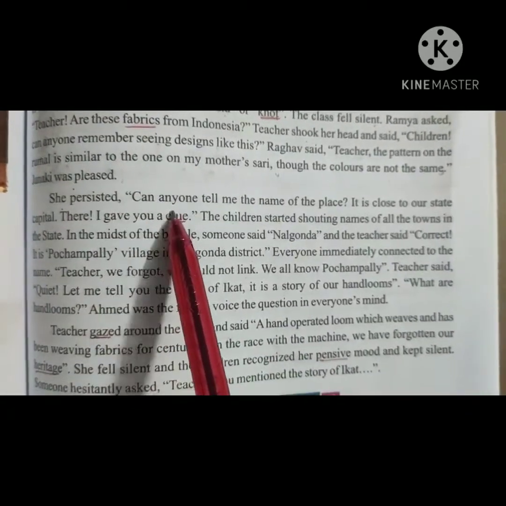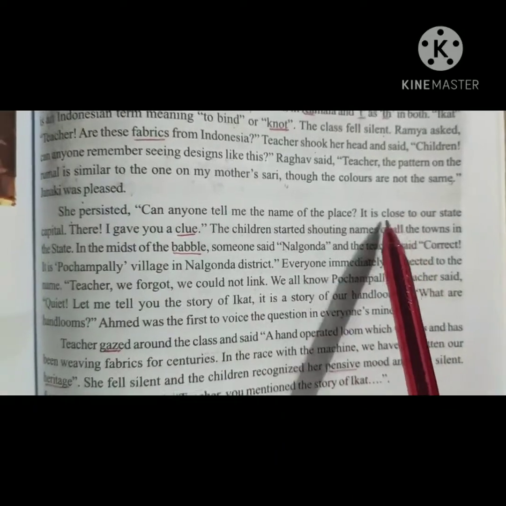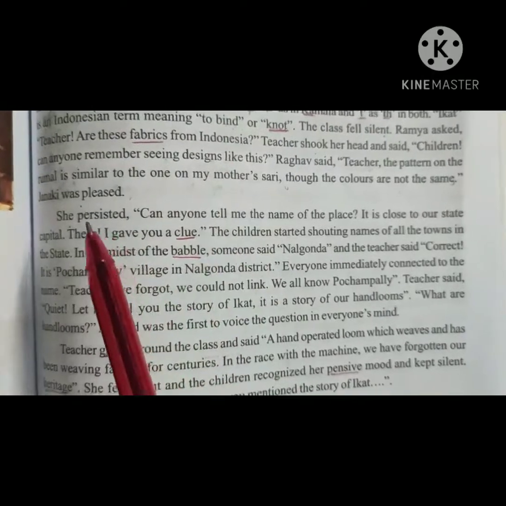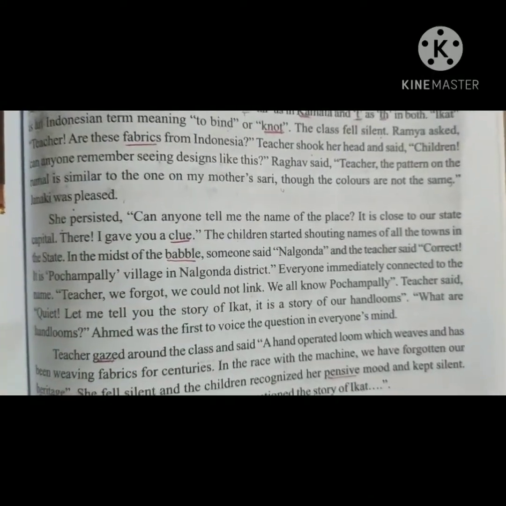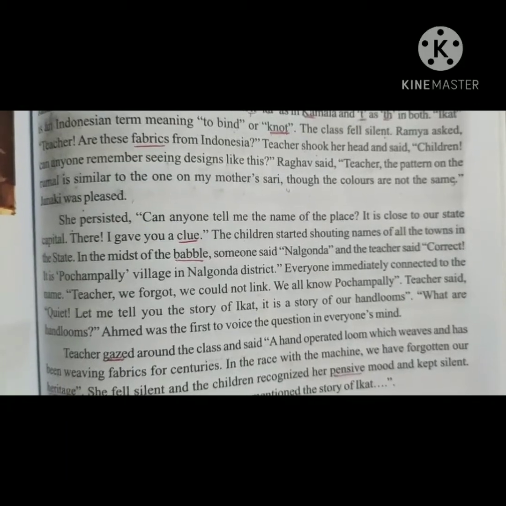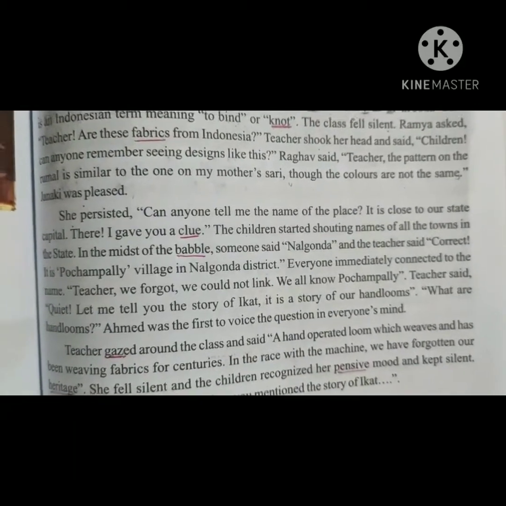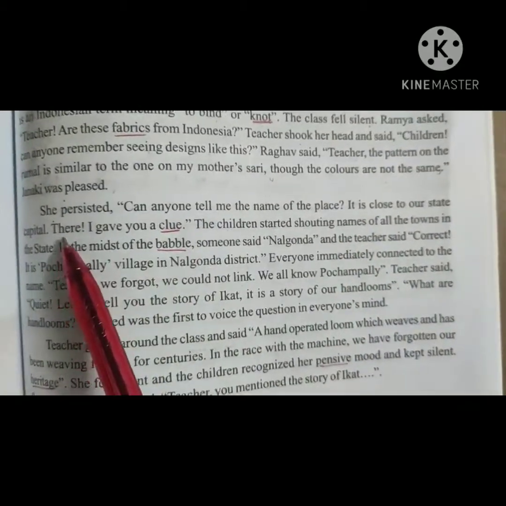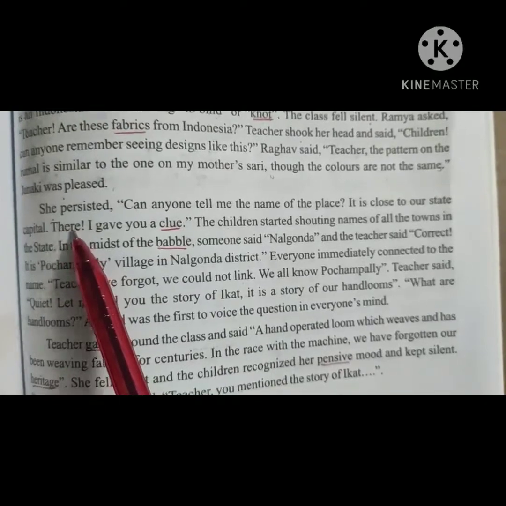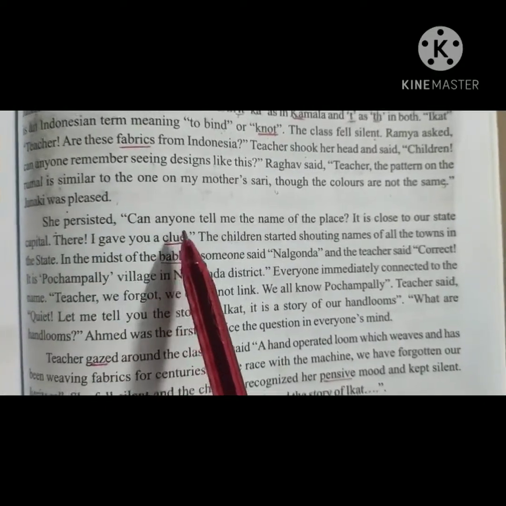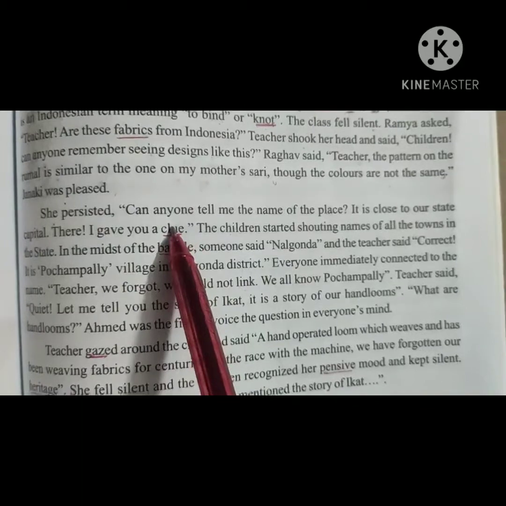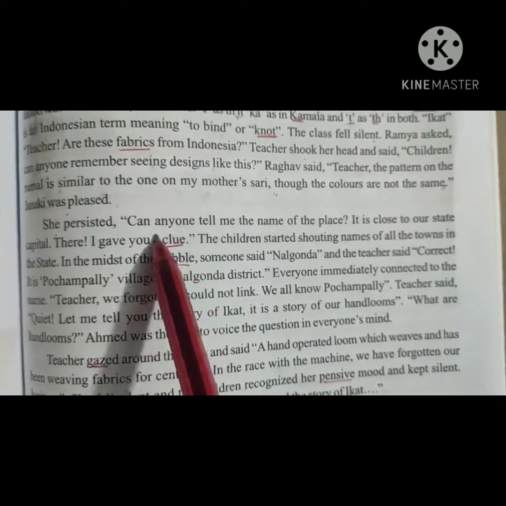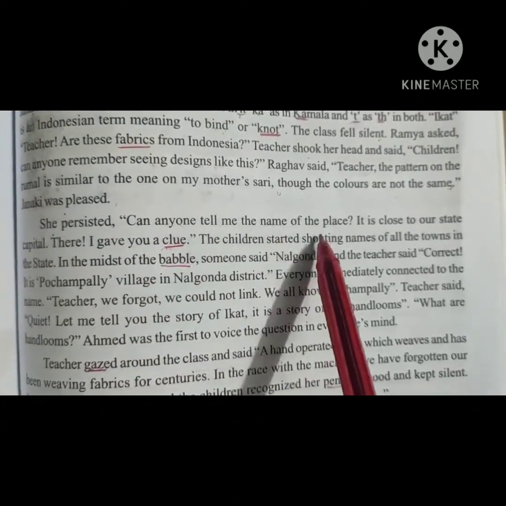She persisted. Can anyone tell me the name of the place? It is close to our state capital. There, I gave you a clue. So the teacher asked the students, can you tell me the name of the place? It is close to our capital only. She gave the clue there. That means a hint. I gave you the hint. Can you tell me the name of the place?